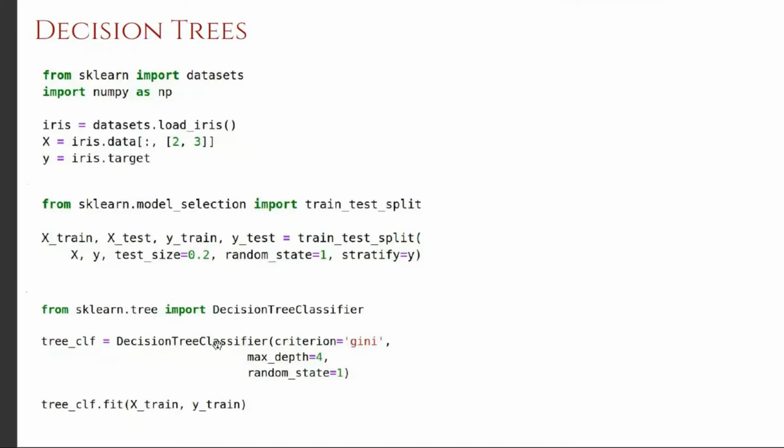Sir, I have a doubt. Can I ask? Yes. Sir, how to define the maximum depth as 4 or 5 or as n? We will be looking at a procedure to find the best depth and so forth for these kinds of non-parametric models. Okay, sir. Yeah, so this max depth is something called a hyperparameter.